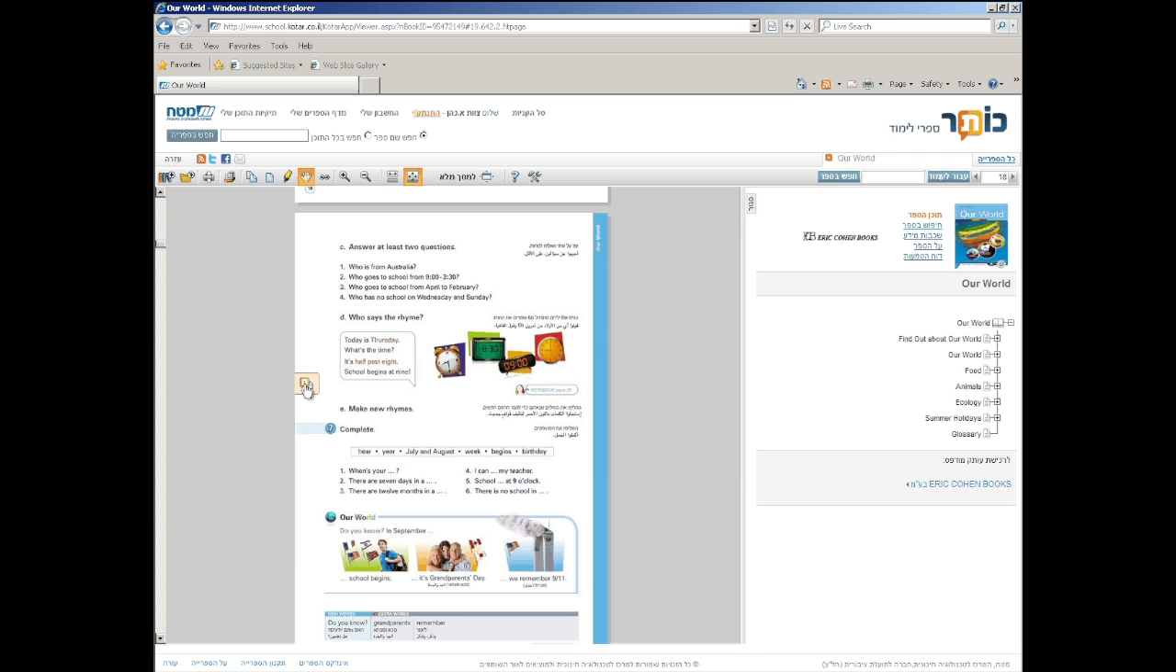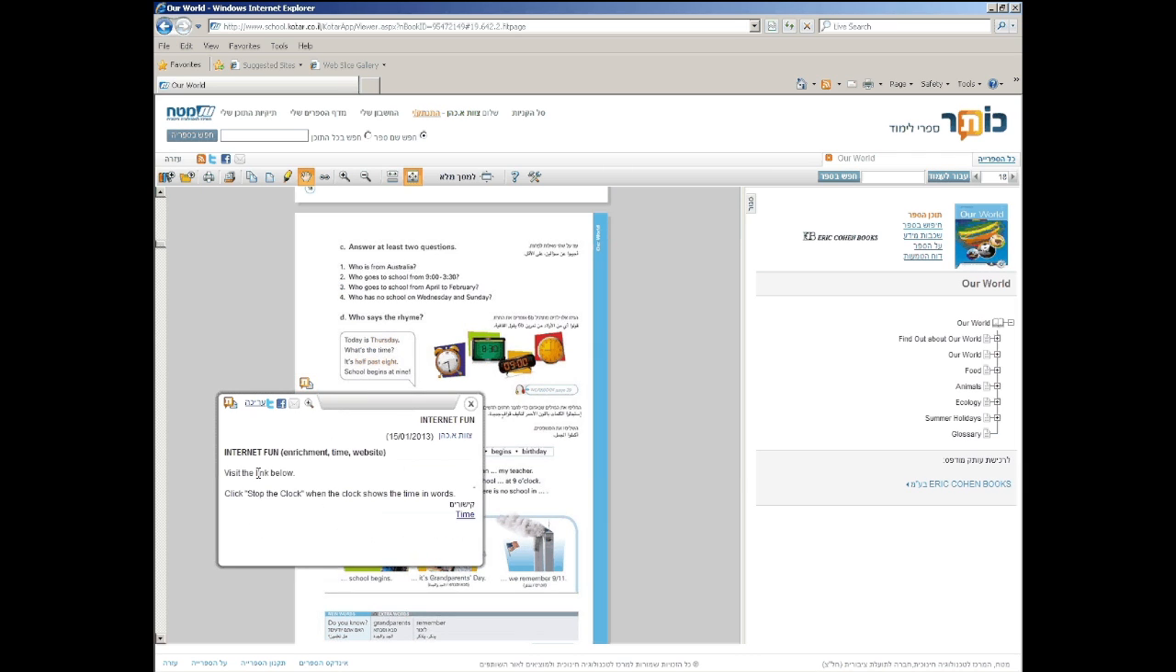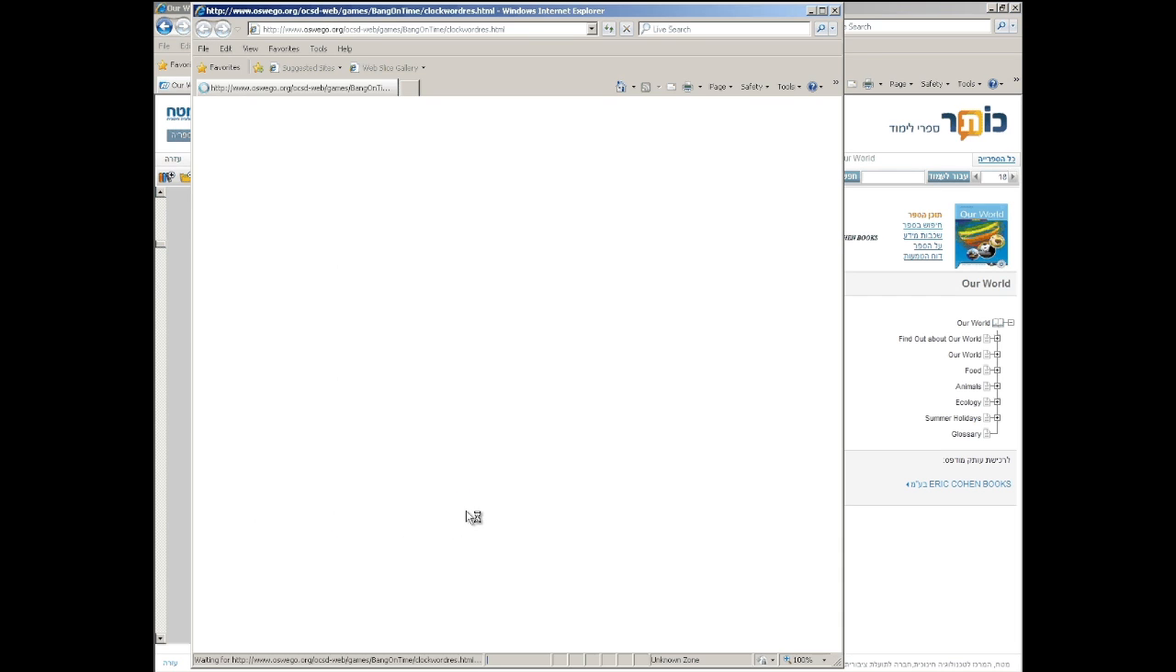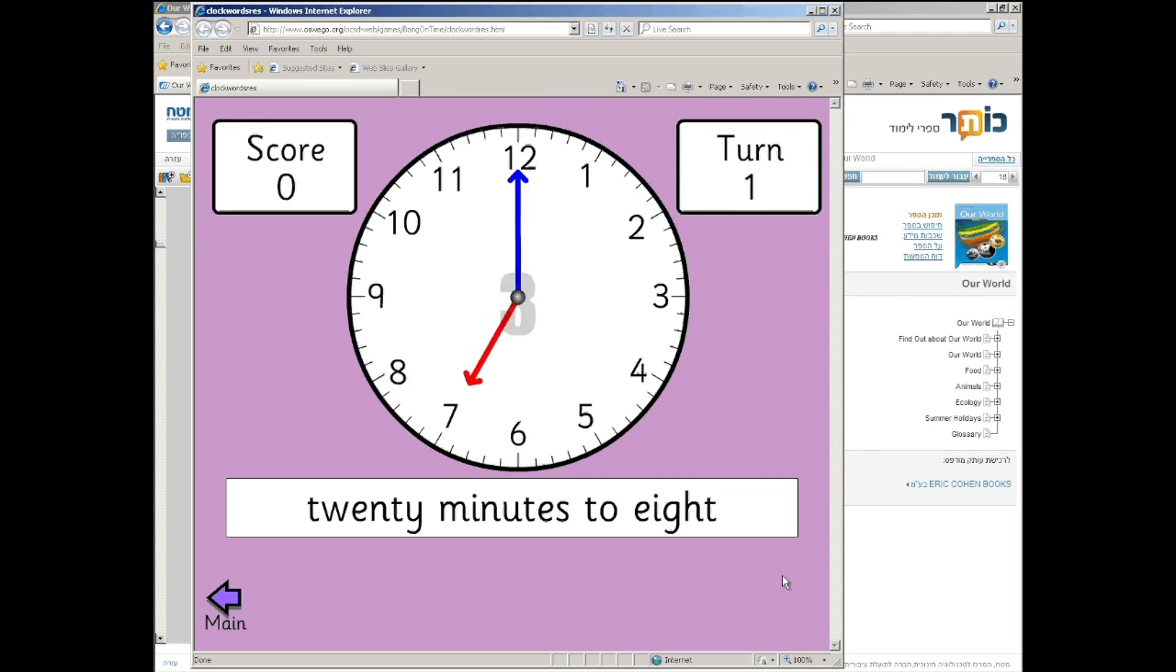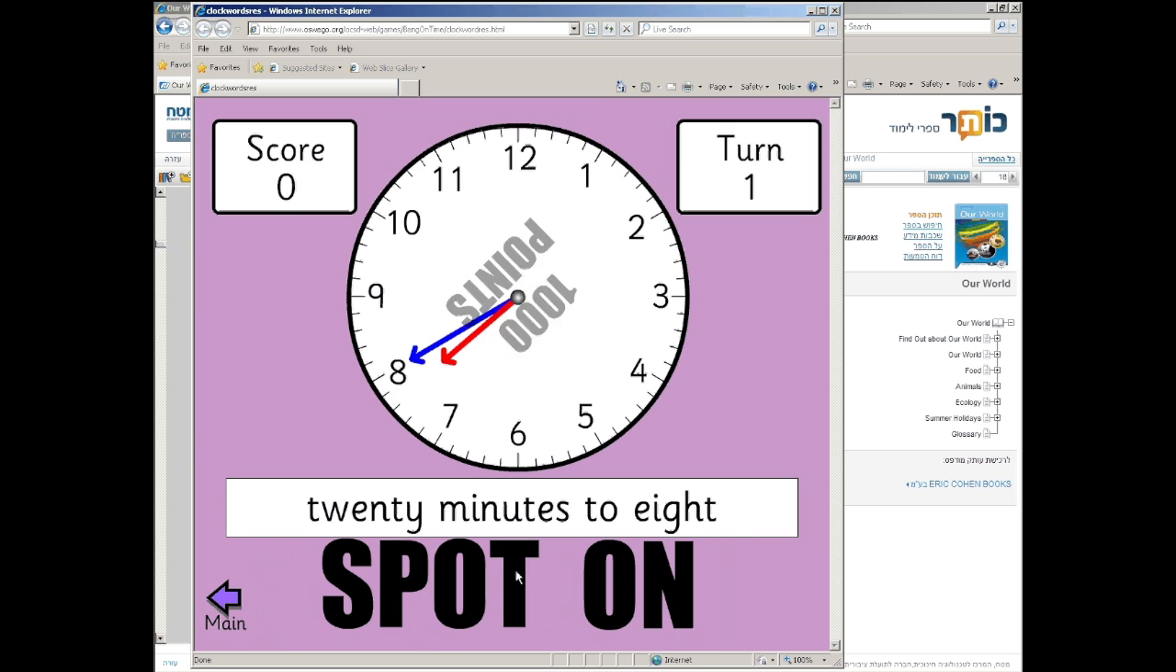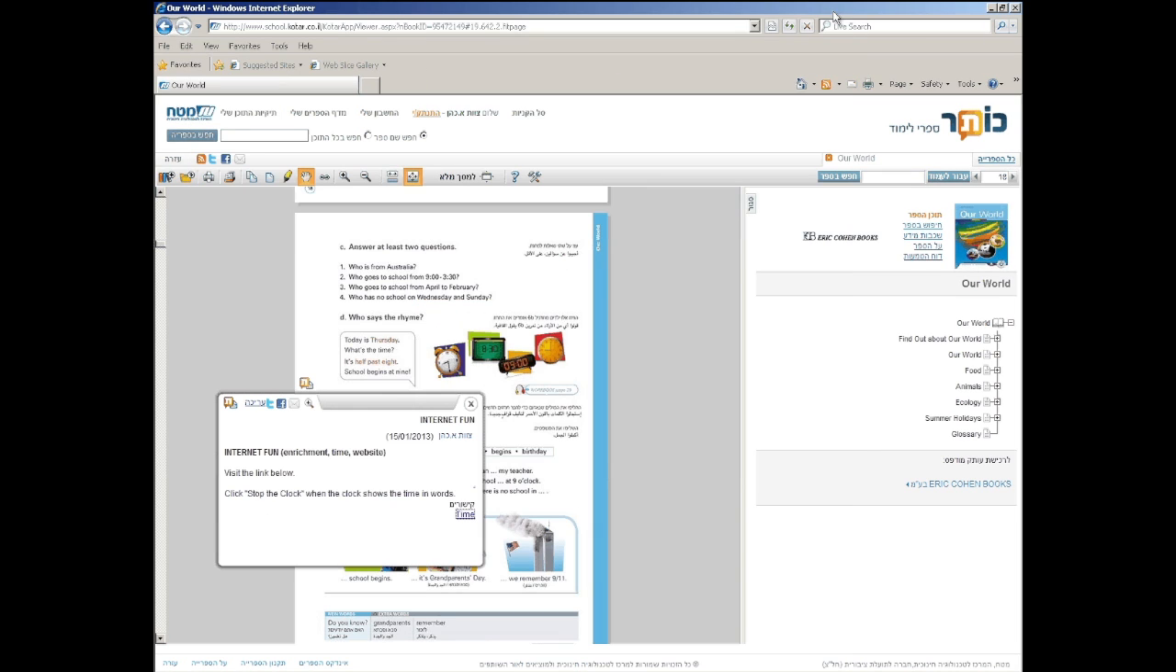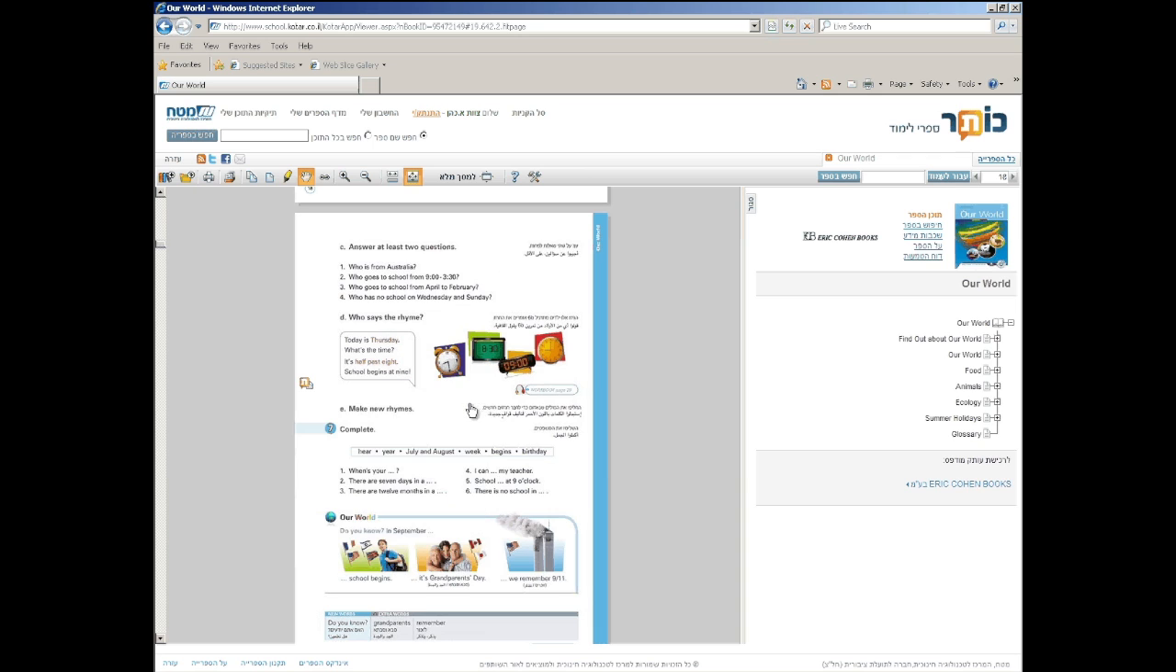Interactive activities beyond the book are also provided. In this example, pupils practice telling the time, thereby reinforcing the material taught. In addition to the links we have provided, you can easily add your own material by using the features in the toolbar. You can add notes to your pupils or to yourself, as well as additional tasks and web links.